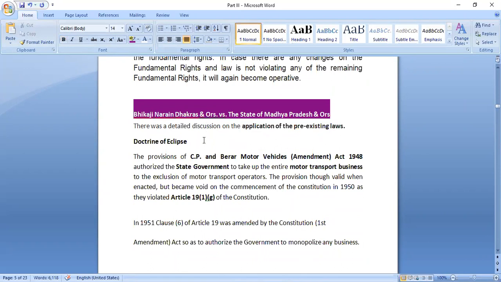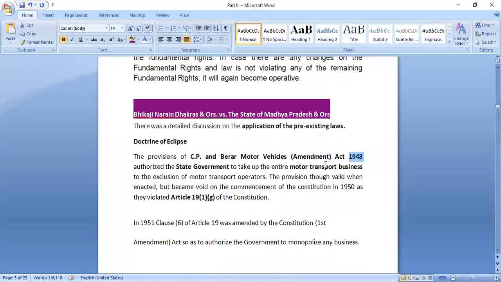In this case, there was one act, the C.P. and Berar Motor Vehicles Amendment Act 1948. It was applicable before the Constitution of India came. Under this act, there was one provision which authorized the state government to take up the entire motor transport business to the exclusion of motor transport operators. That means the motor transport business would be completely controlled or regulated by the state government. No private partnership would be allowed in it.